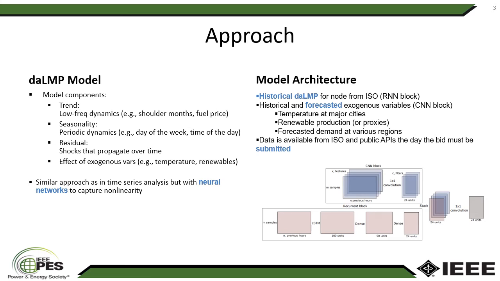It has a recurrent block that has a set of LSTMs that look into historical data and learn the effect of historical data, trend, and seasonality. And we have a separate block that takes into account exogenous variables. And we then merge the effect of both by stacking our networks using a set of one-by-one convolutions.